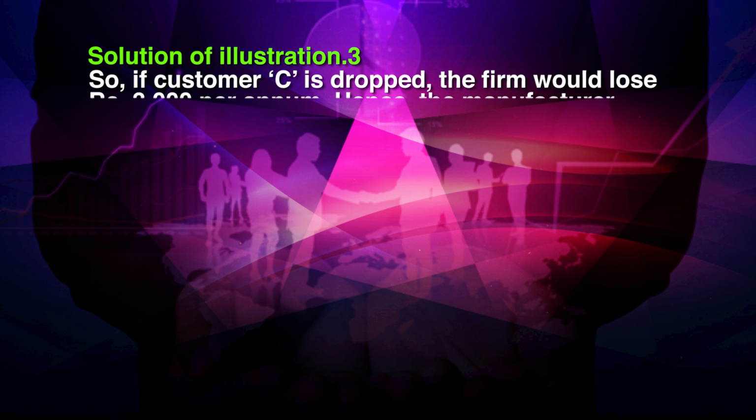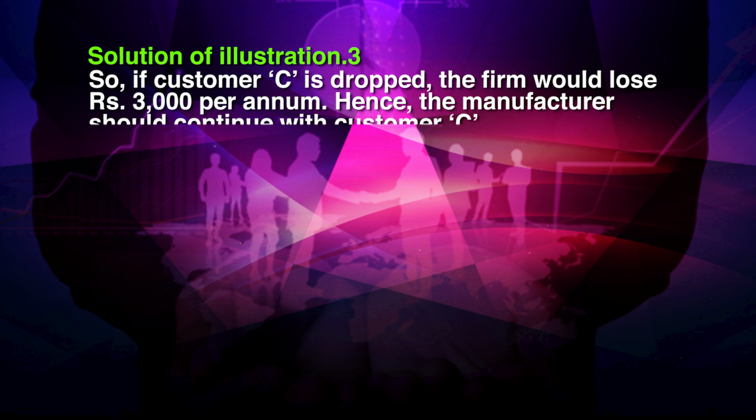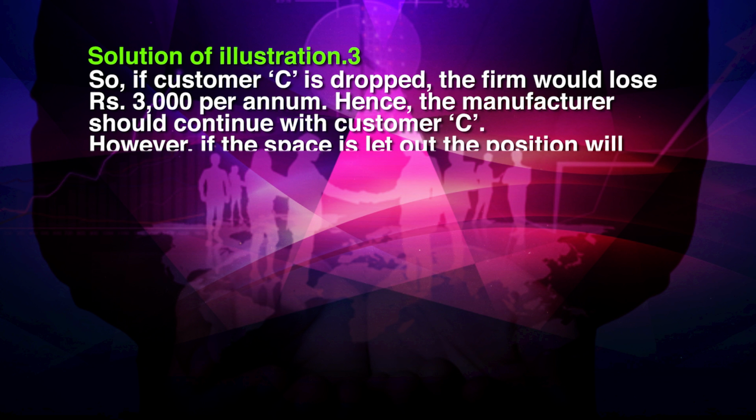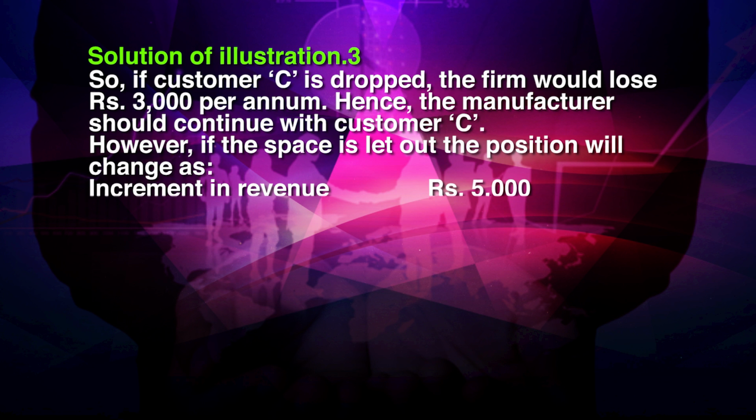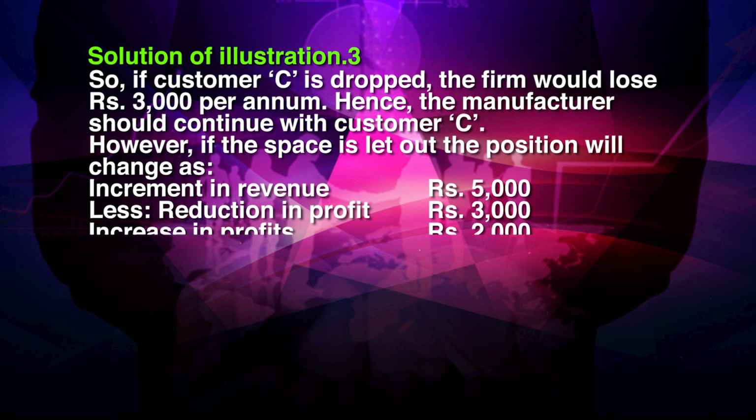So, if customer C is dropped, the firm would lose 3,000 per annum, hence the manufacturer should continue with customer C. However, if the space is let out, the position will change as incremental revenue rupees 5,000 less reduction in profit 3,000, increase in profits will be 2,000.